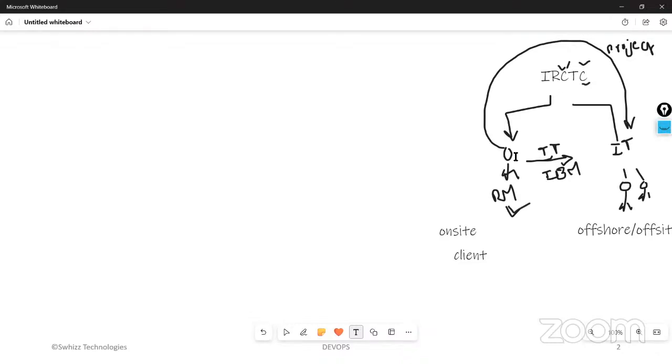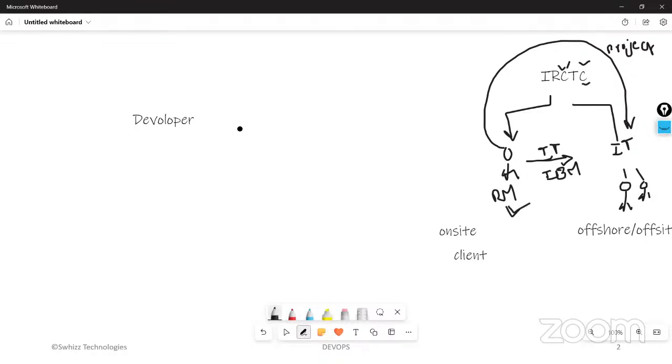Okay, fine. Here you might be thinking, is this the same process for everything? Yes, of course, this is the same process. You can take any application; there are many steps. First, let me tell you about the developer. What is the purpose of the developer? The developer's purpose is to develop the code. Suppose you open the IRCTC application; you will see many options over there.